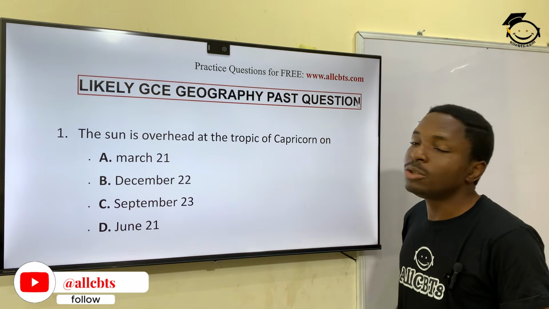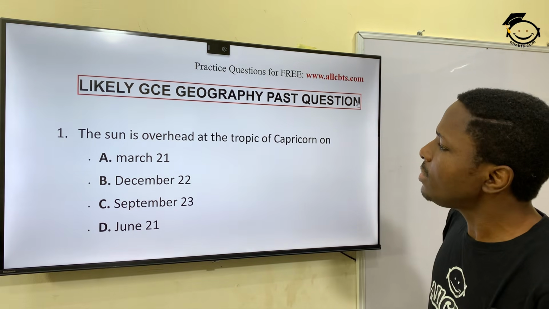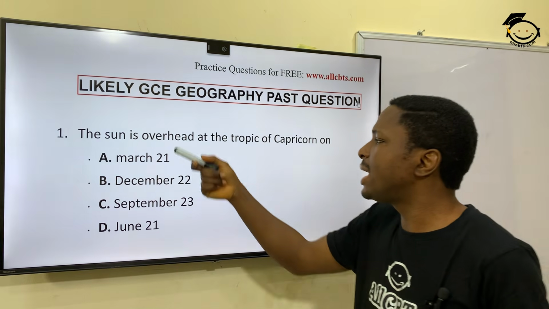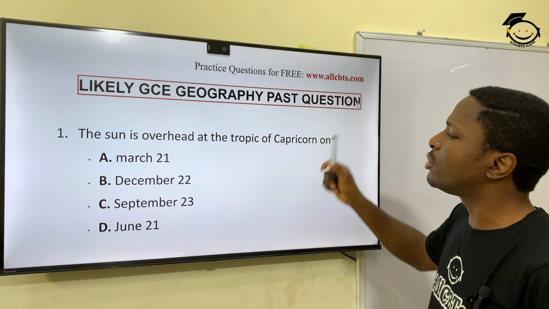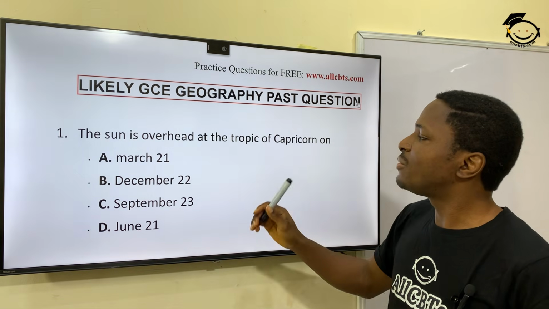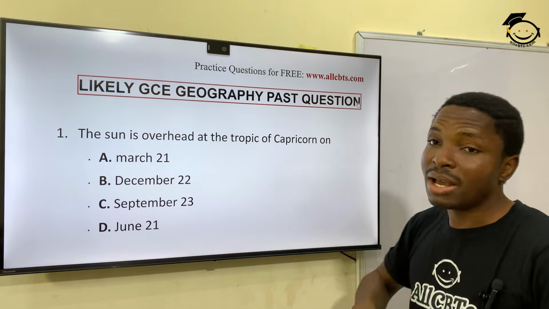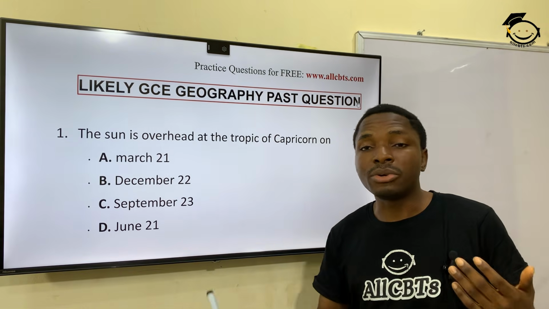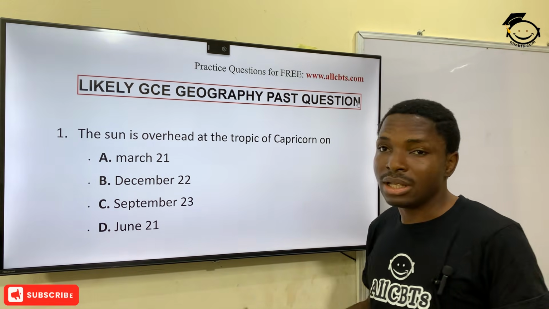Now, let's begin with the first question. It says, the sun is overhead at the Tropic of Capricorn on dash. You know, we have several tropics. We have Tropic of Capricorn, Cancer, and the likes.